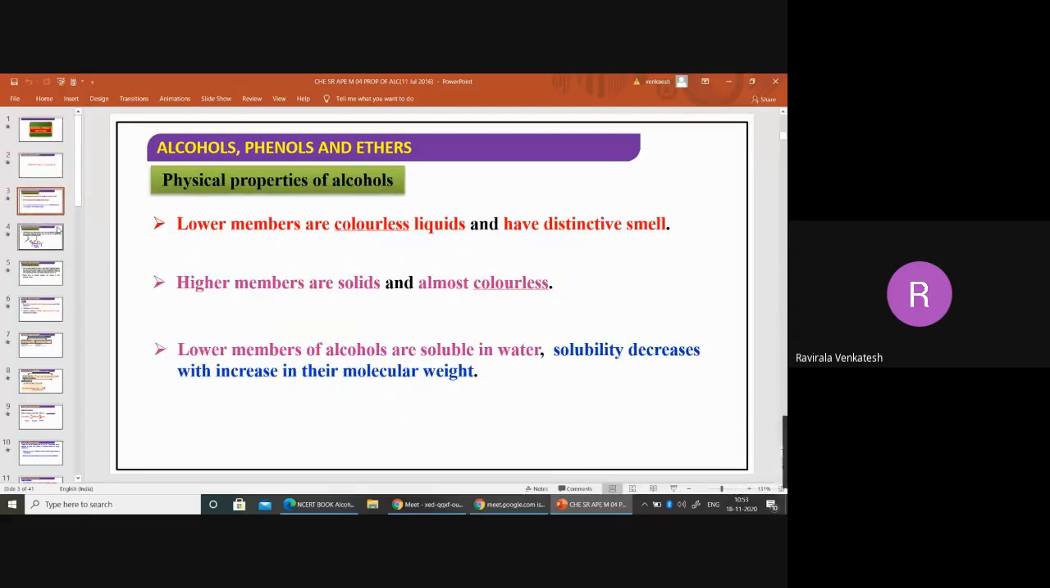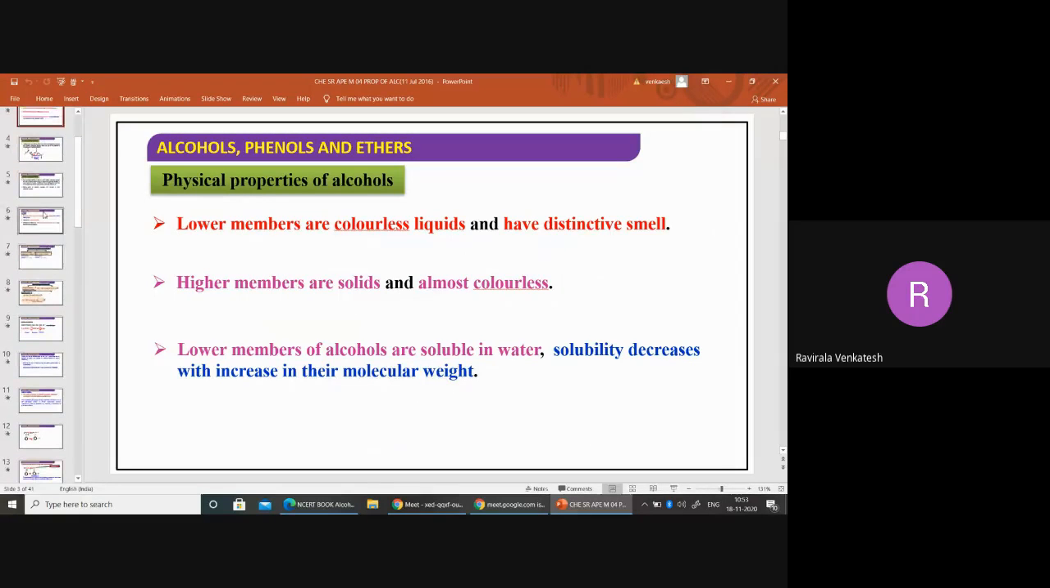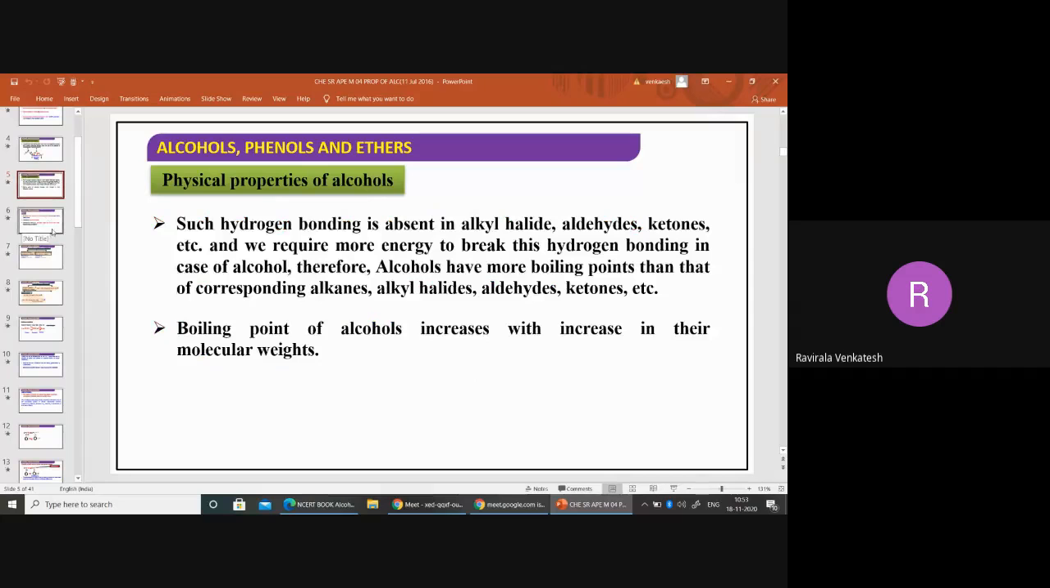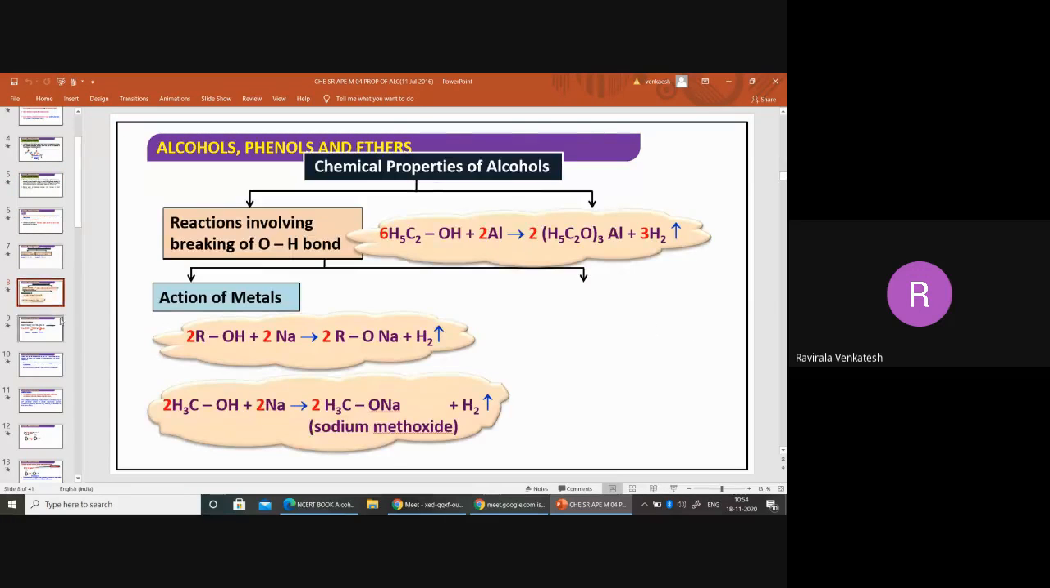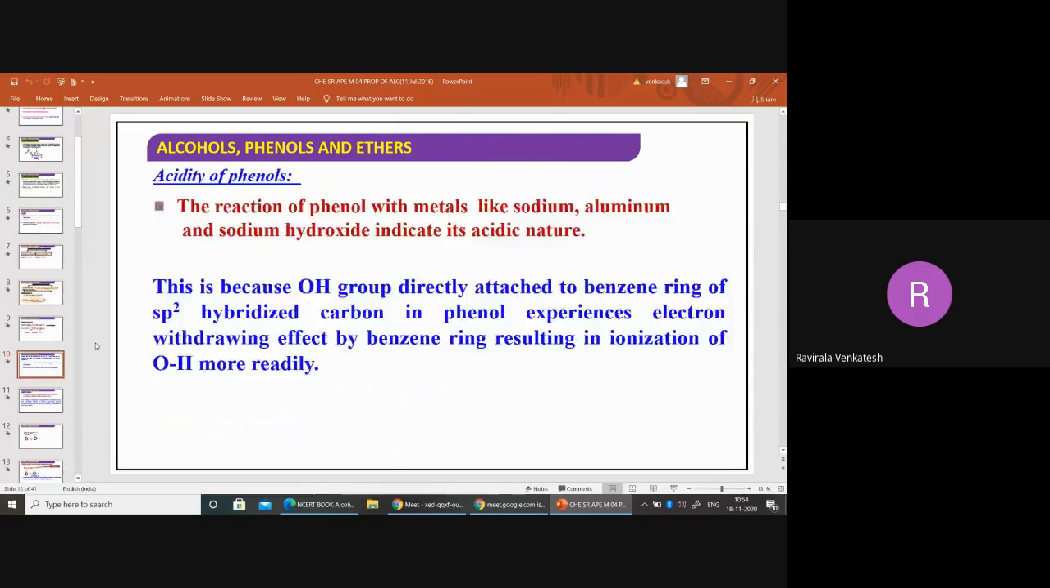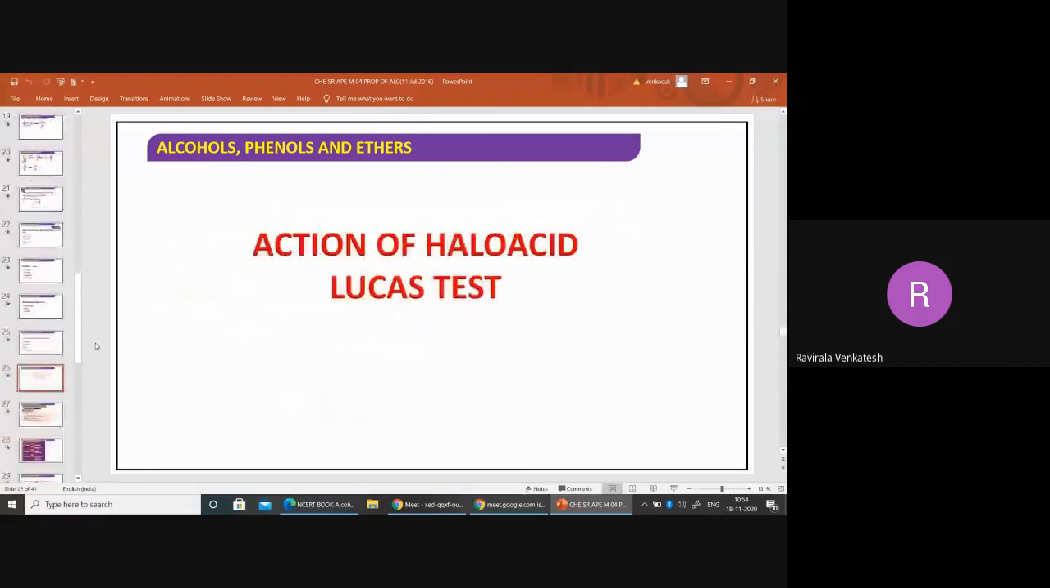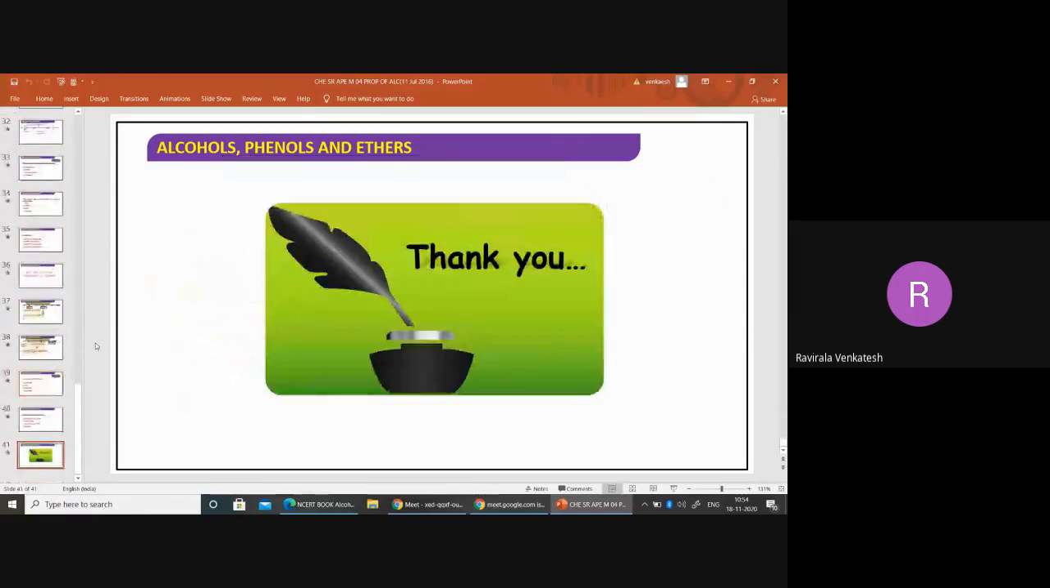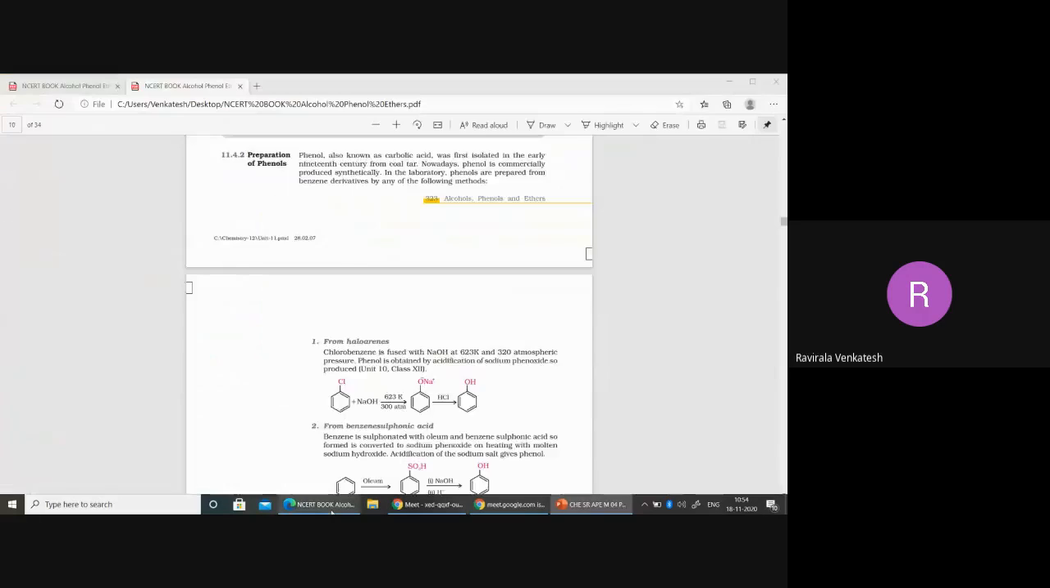Okay, so let me see the preparation of phenols now. Some properties are there of alcohols. We will see that one also. Okay, let me see the preparation of alcohols.